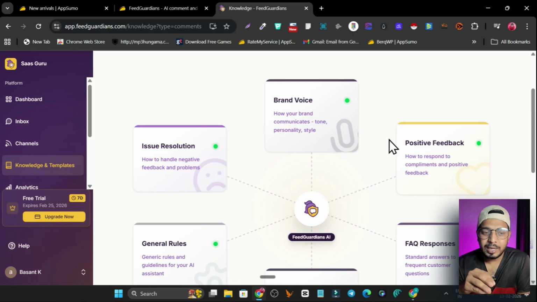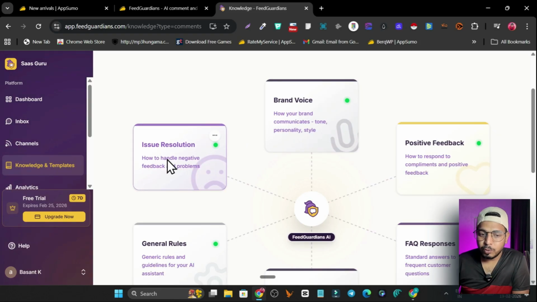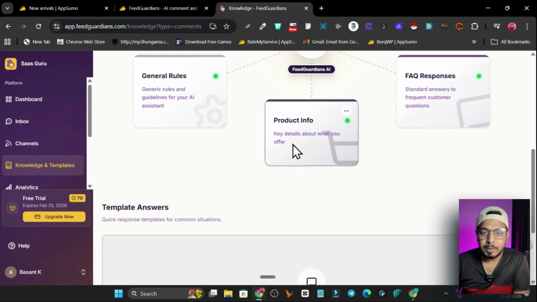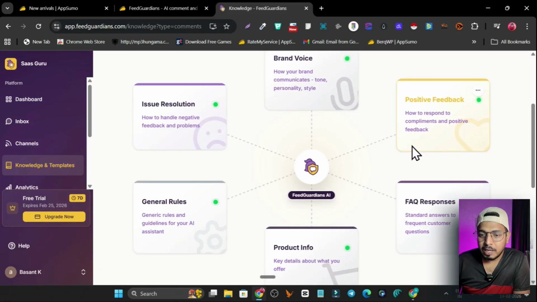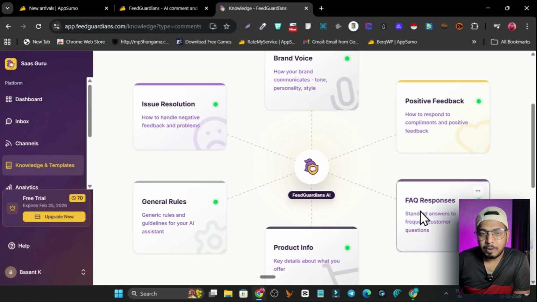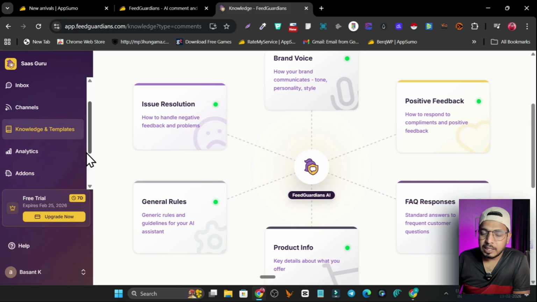First you have to connect your AI channel, sorry, social media channels, and after that you have to configure the AI voice or the tone for the different kinds of criteria, whether it's your issue resolution, you want to give the product services information, or if people are going to ask some questions, FAQ responses is going to answer them. Okay, and that's how you have connected.